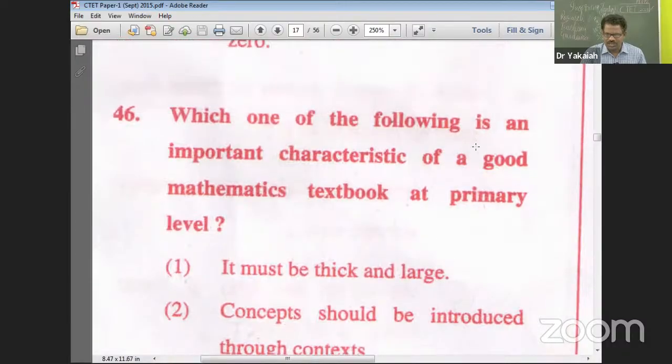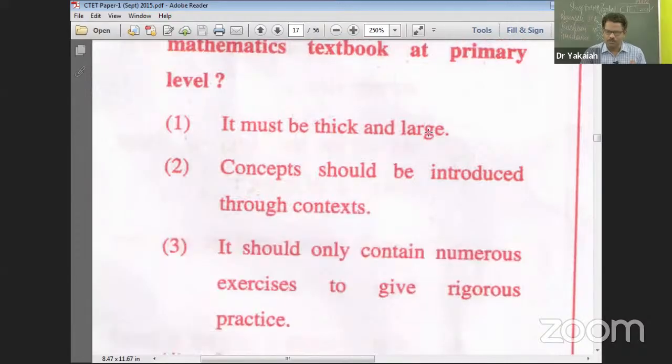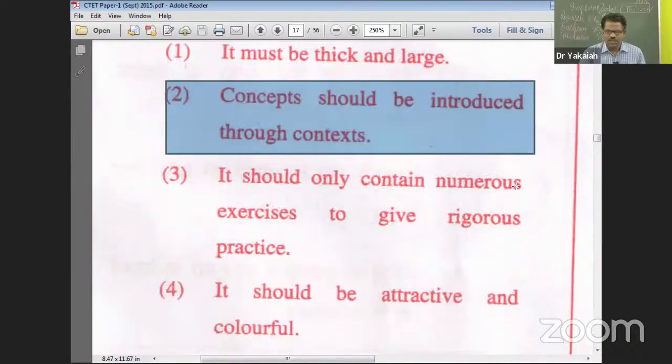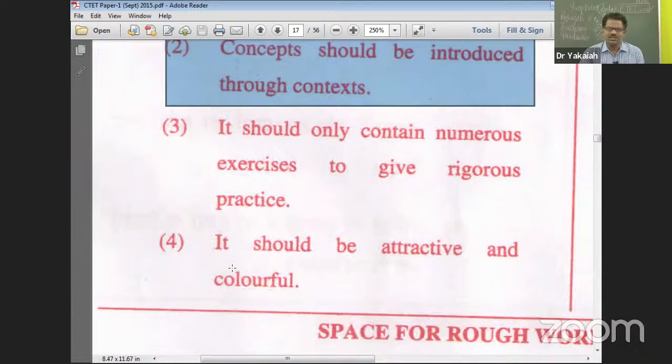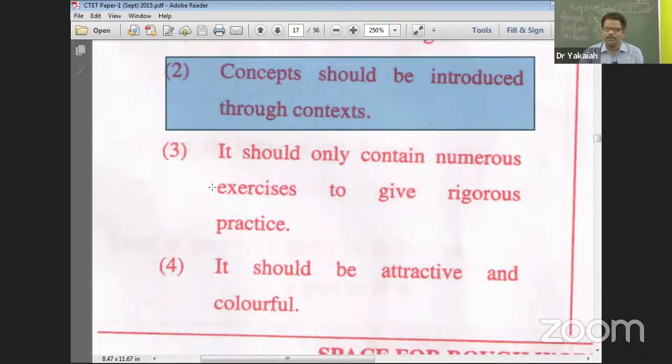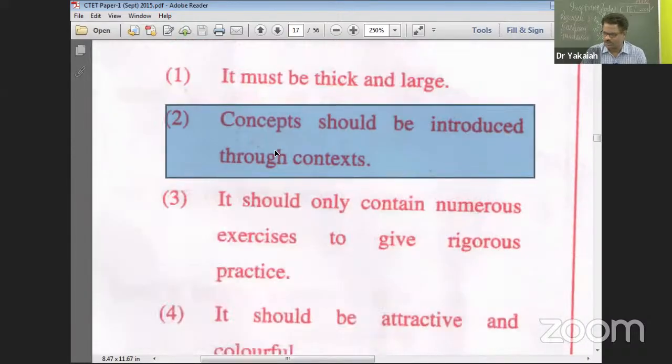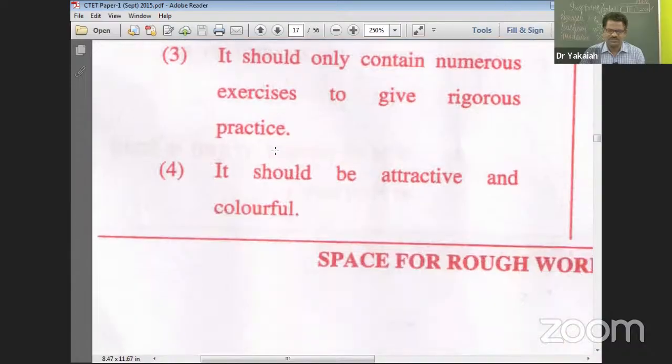Which one of the following is an important characteristic of a good mathematics textbook? This is not important. Concept should be introduced through context. Yes, it is important, desirable, but hold on. Option 3, it should only contain numerous exercises to give rigorous practice. Not necessarily. It should be attractive and colorful. Yes, this is also, but now when you compare with second and fourth, obviously the option goes to 2. 46, option 2, the right answer. Yes, let's move on.